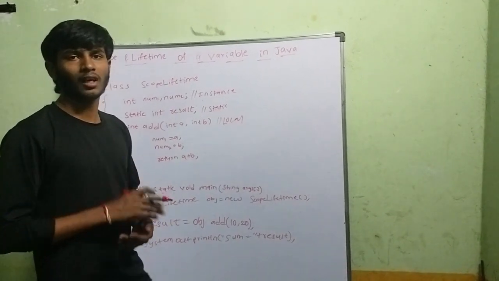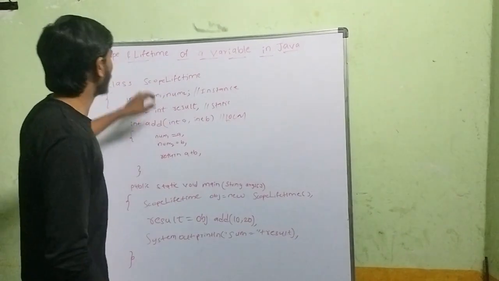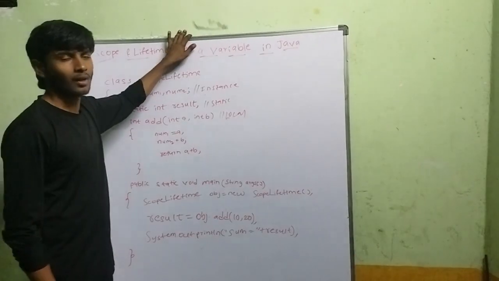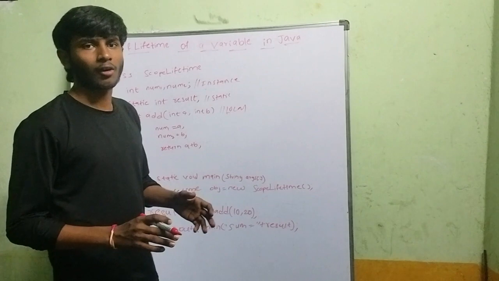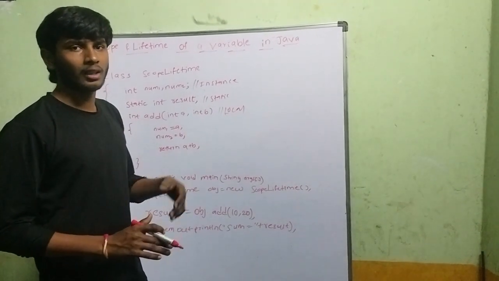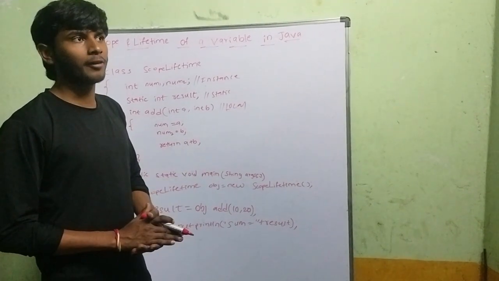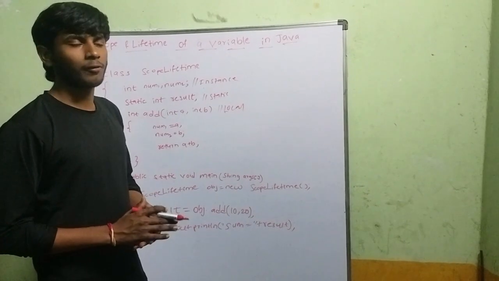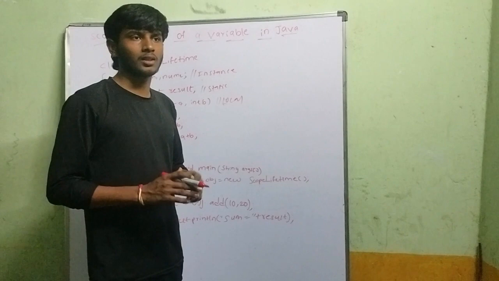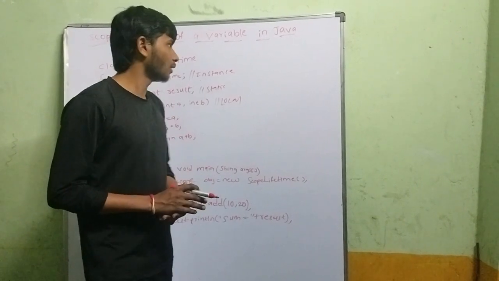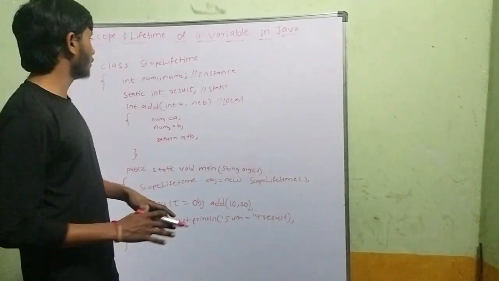My name is Srikant. I am going to explain about the scope and lifetime of a variable in Java. Here, the scope refers to the portion or section of a program where the variable can be accessed, and the lifetime of a variable refers to how long a particular variable will stay alive in the memory. Let me show this with a program.